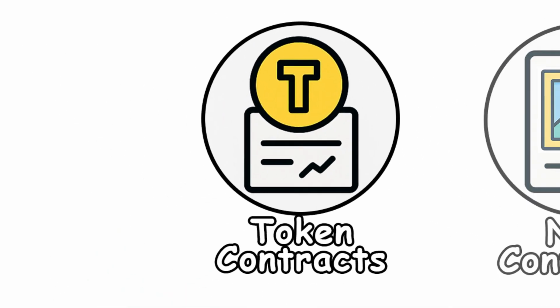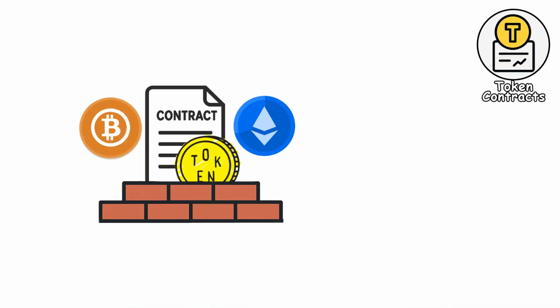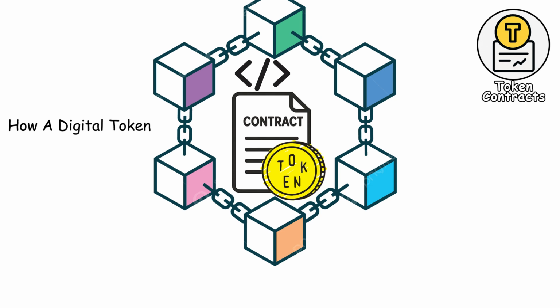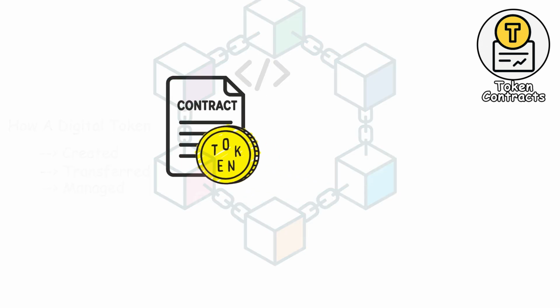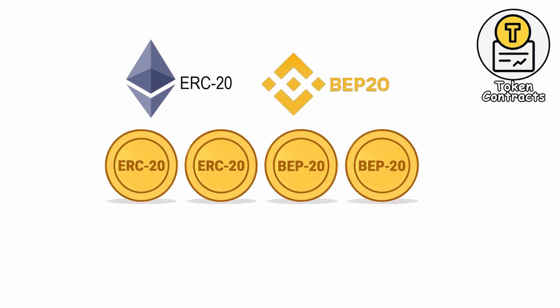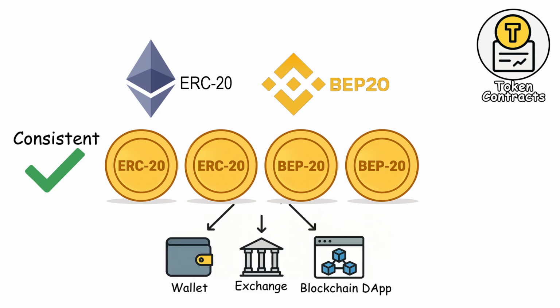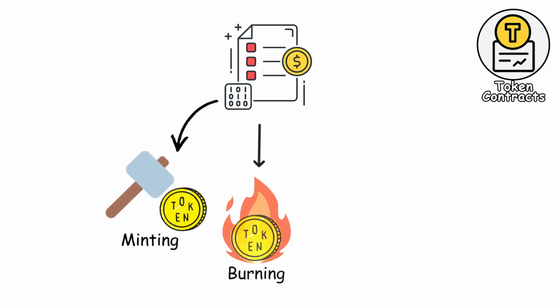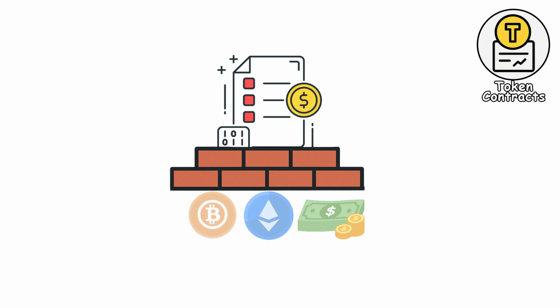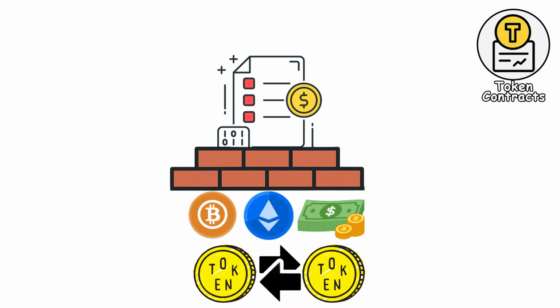Token contracts. Token contracts are the foundation of most cryptocurrencies you see today. A token contract is a piece of code on a blockchain that defines how a digital token is created, transferred, and managed. The most common standard is ERC-20 on Ethereum, while Binance Smart Chain uses BEP-20. These standards ensure that all tokens built with them behave in a consistent way, which makes them compatible with wallets, exchanges, and decentralized applications. Token contracts control essential functions, such as minting new tokens, burning tokens to reduce supply, and